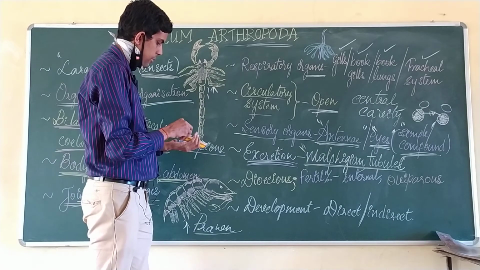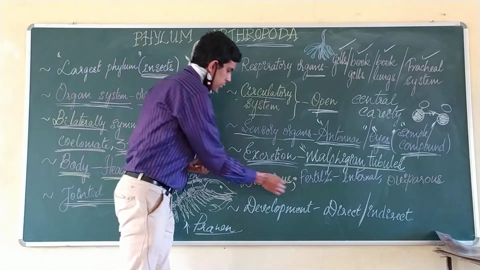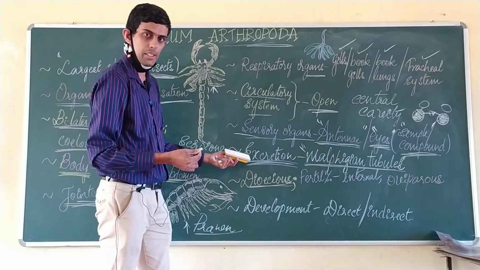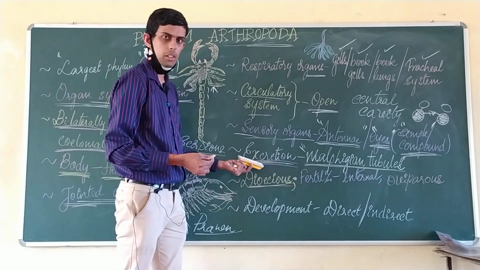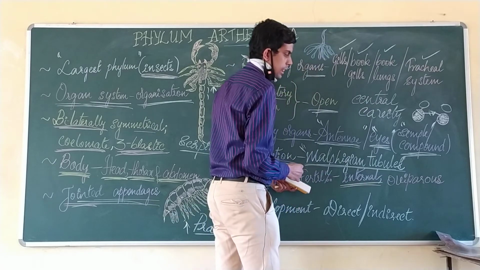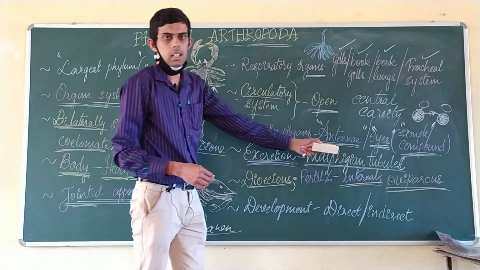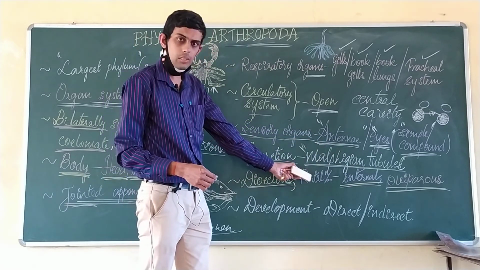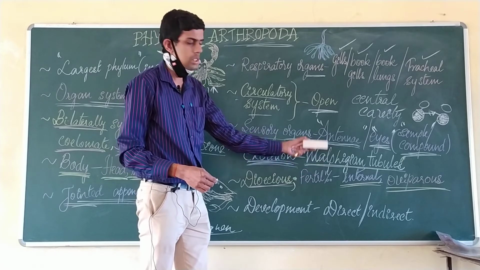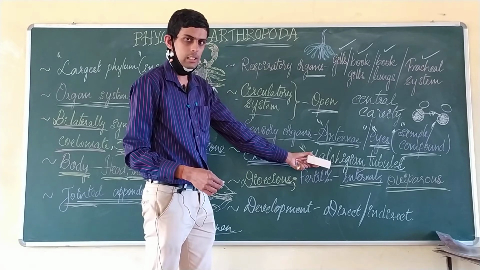And when we speak about gender, these animals are dioecious, that is, male and female are different, right? They are morphologically different, and the fertilization takes place internally, and this is known to be egg laying. So here the phylum comprises either egg laying or directly giving rise to the young ones.